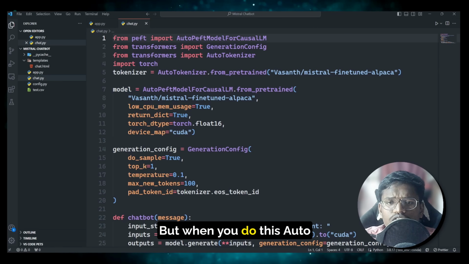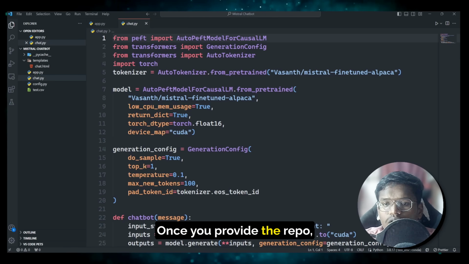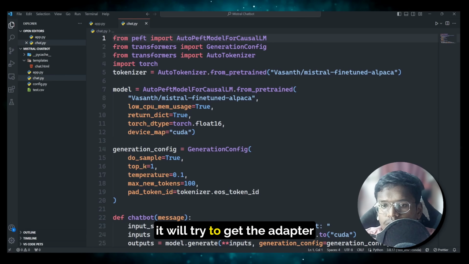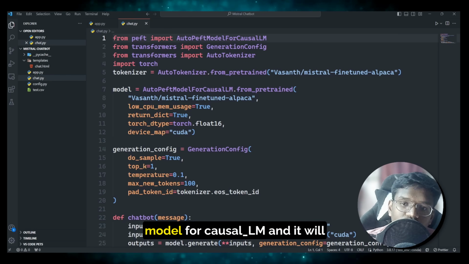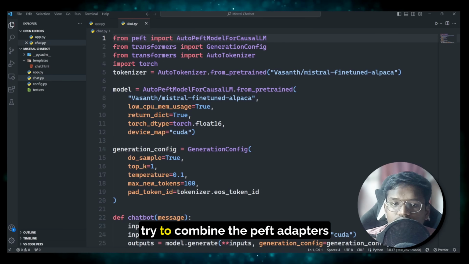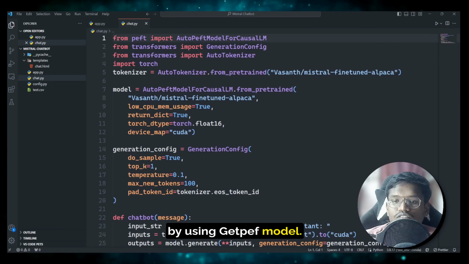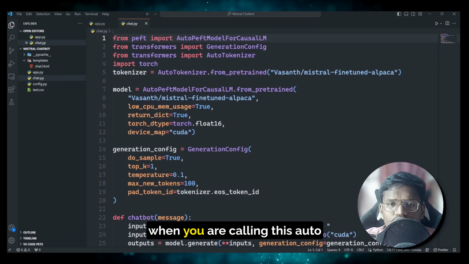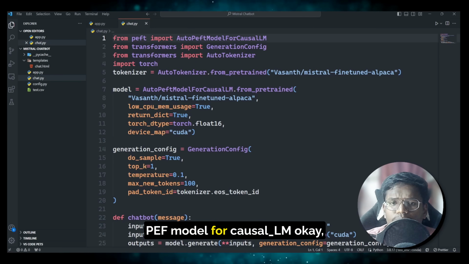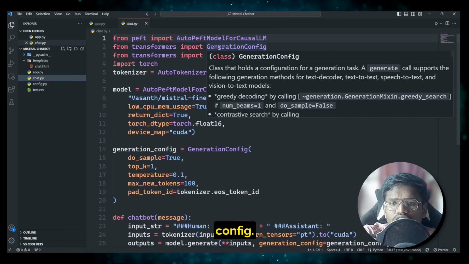But when you use AutoPeftModelForCausalLM, once you provide the repo, it will try to get the adapter config, and based on that, it will itself call the AutoModelForCausalLM, and it will try to combine the PEFT adapters by using get_peft_model. So around 3 steps will be combined into a single step when you are calling this AutoPeftModelForCausalLM.